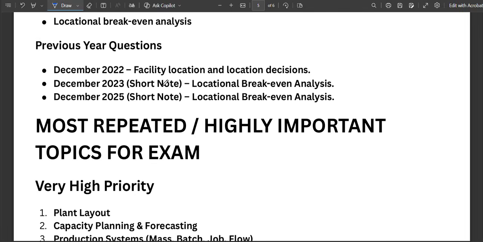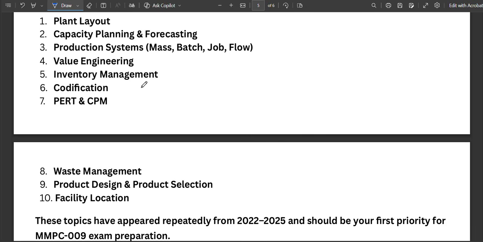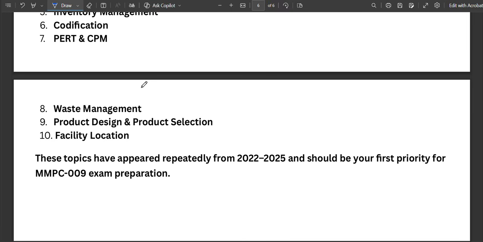Okay. So the most repeated and highly important topics are plant layout, capacity planning and forecasting, production systems, which are mass, batch, and job flow. Value engineering: what is value engineering? Inventory management, codification: what is codification? Objectives of codification, and what is PERT and CPM? What is the major difference between both of them, and when do we use PERT and when do we use CPM? And the next one is waste management, product design, and product selection, and the next one is facility location.